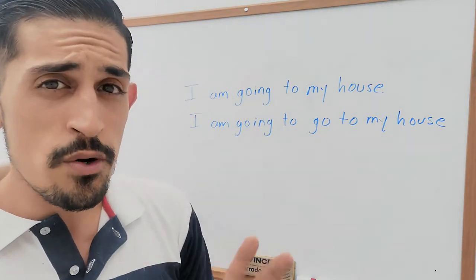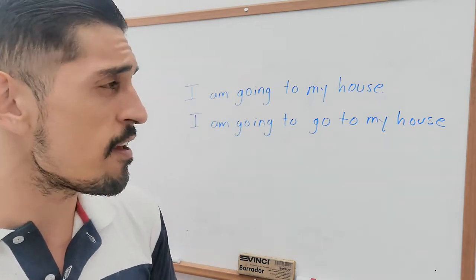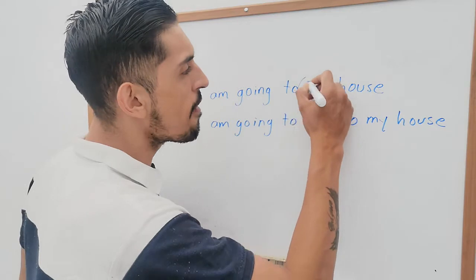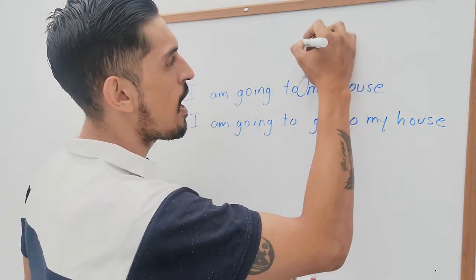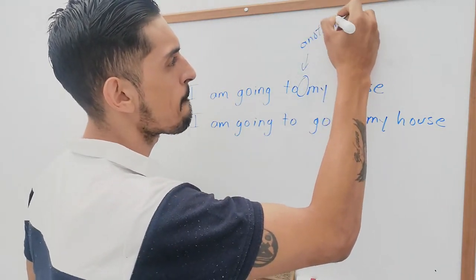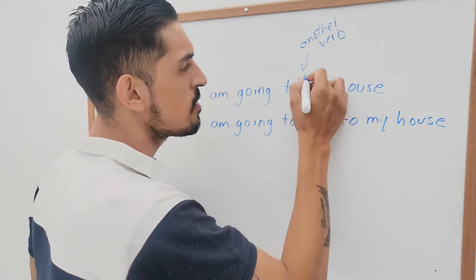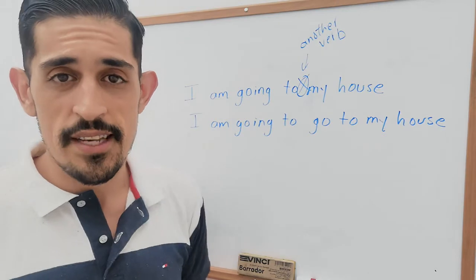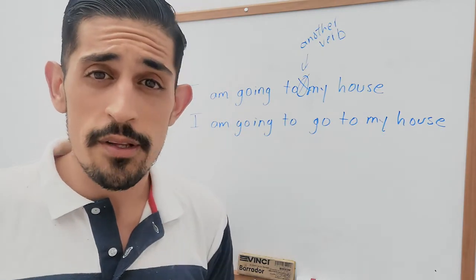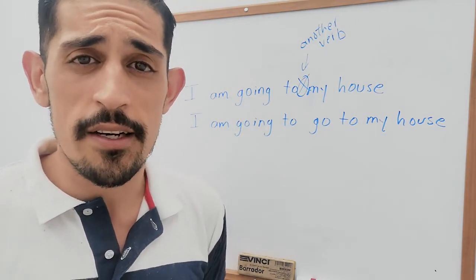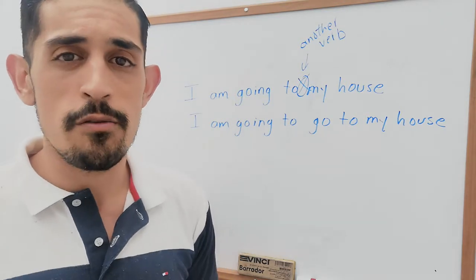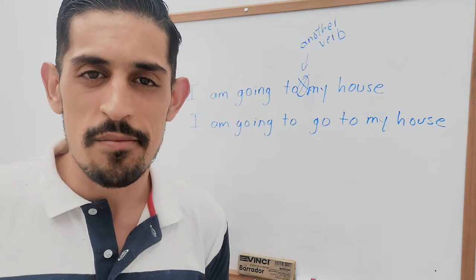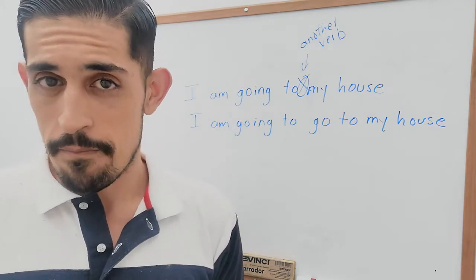In the first sentence, I do not have another verb here, but in the other sentence, I do have the second verb. So it's very important to pay attention to these things every time you're having a conversation or writing something in English. They are not the same.